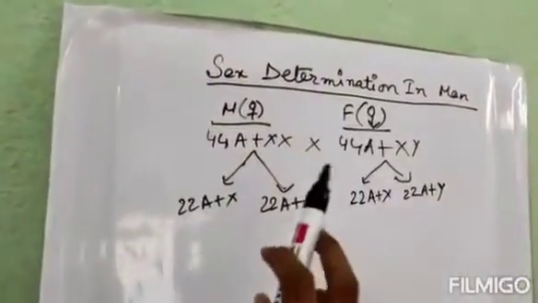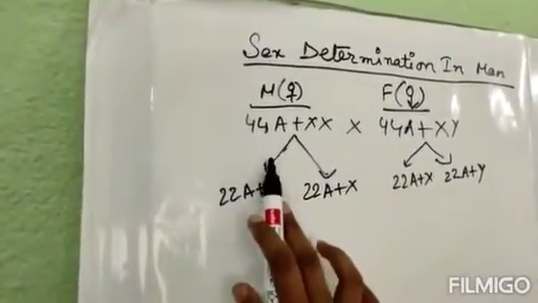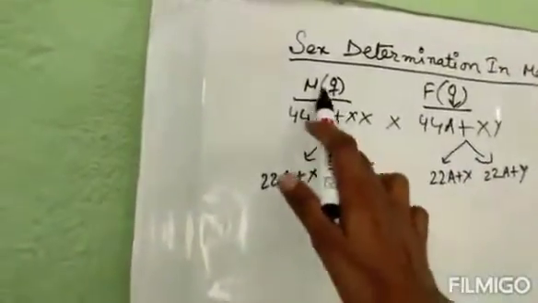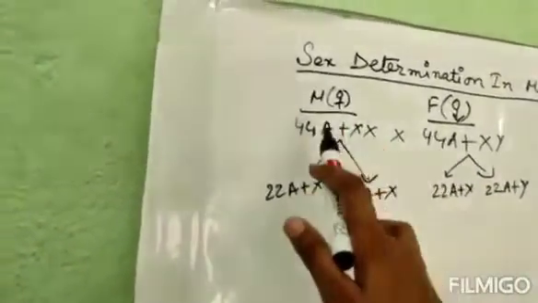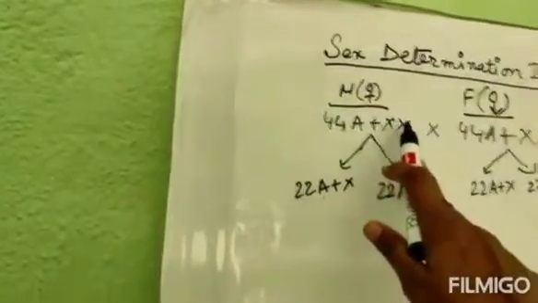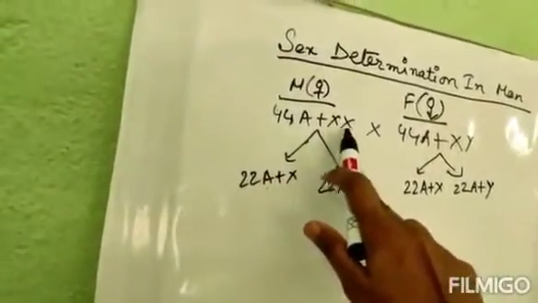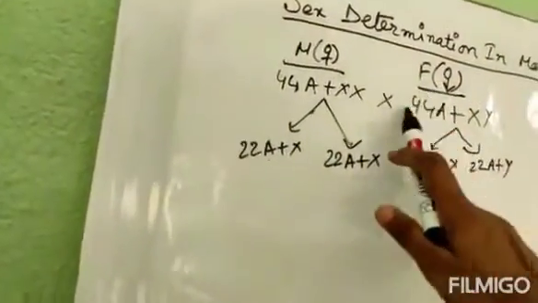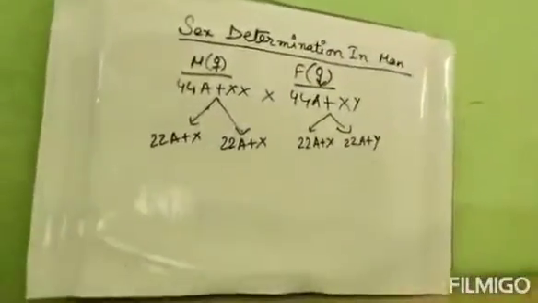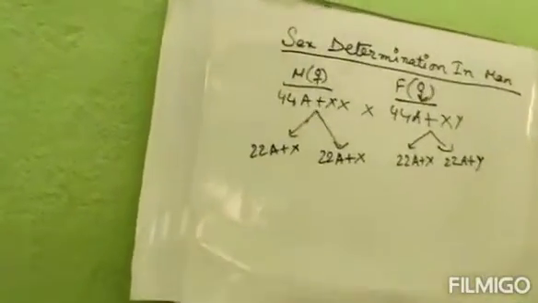Now we can see the mother has the chromosomal composition 44A plus XX, and the father has 44A plus XY. What is this 44A? 44A means 44 autosomes, and two allosomes, that means sex chromosomes. So 44 plus 2 is equal to 46. The total genetic composition in our body is 46.